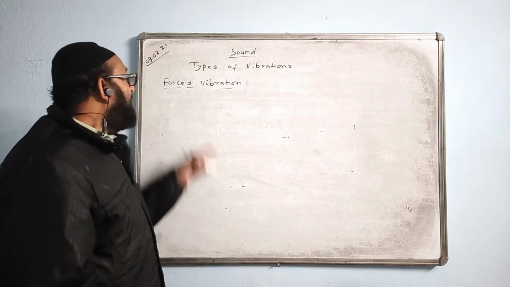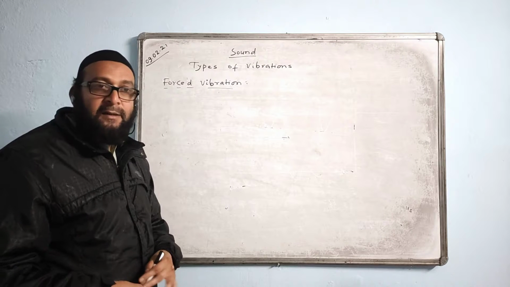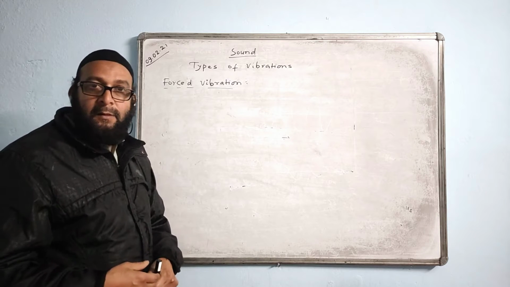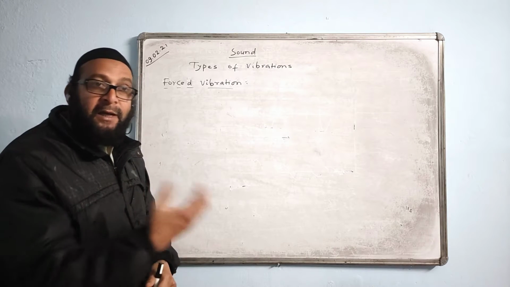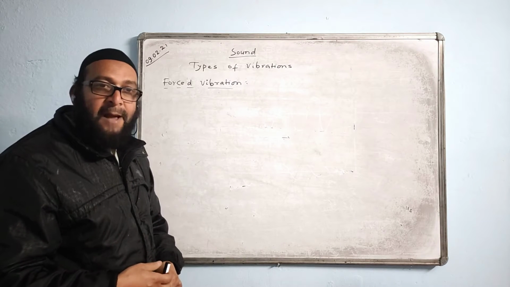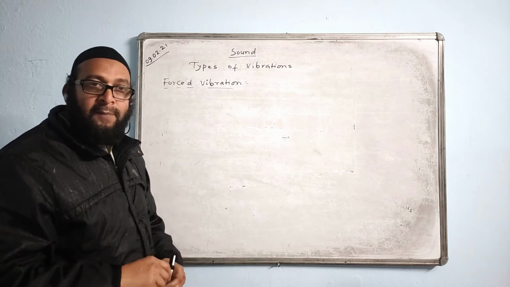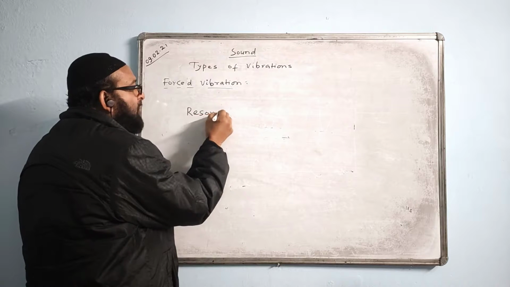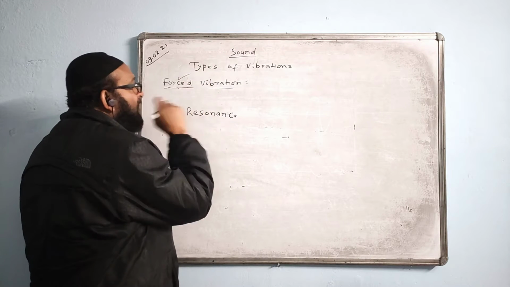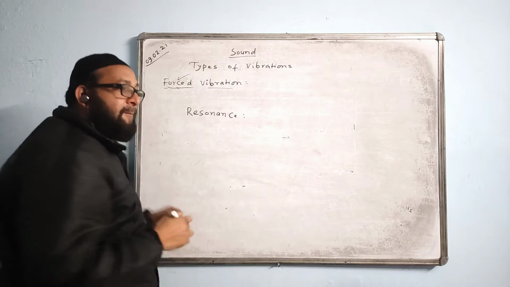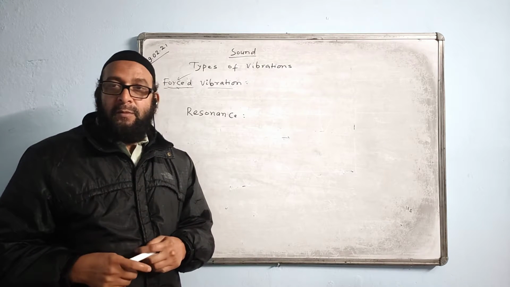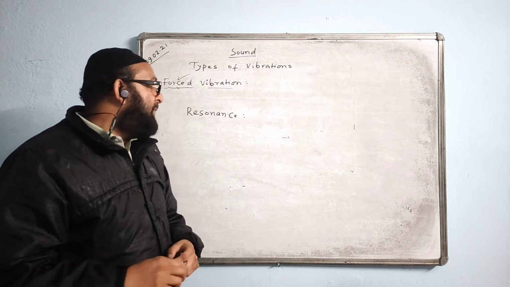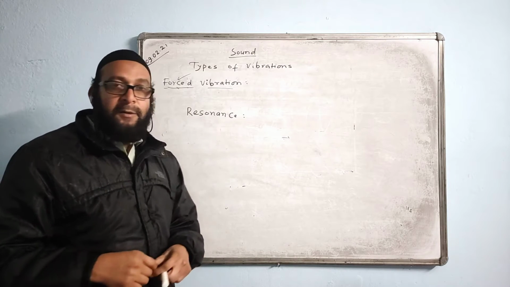Now, within the forced vibration, it is seen that the body under the forced vibration picks up the vibration readily, meaning immediately, and vibrates with the increased amplitude. Then the phenomenon is called resonance. Resonance is a special kind of forced vibration, under which a body readily picks up the vibration and vibrates with a large or increased amplitude. Then the phenomenon is known as resonance.